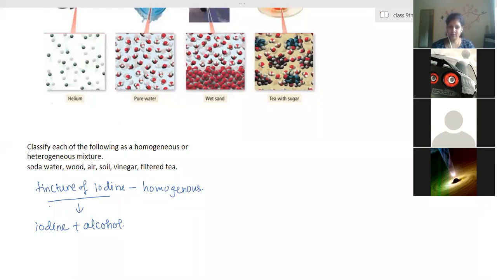One more important property: the particles of the solids are so small that they can easily pass through filter paper. They cannot be separated by the filtration process. That happens because the solid particles are of too small a size. So for solutions, we cannot separate them by filtration. They can easily pass through semi-permeable membranes also, because the size of the particles is too small.